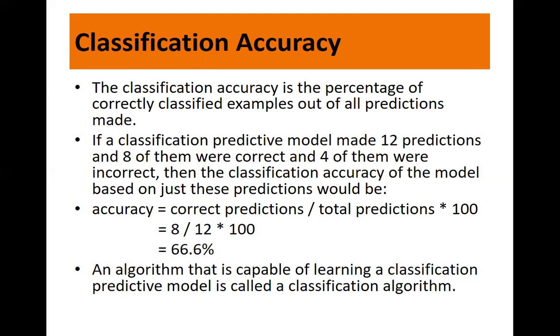Right? So an algorithm that is capable of learning a classification predictive model is called a classification algorithm. In case of regression, we use root mean squared error. And in case of classification, we check the accuracy. We have the total number of predictions and the total number of correct predictions made out of it. Then we have correct predictions divided by total predictions and multiplied by 100. So you get the result in the form of a percentage of accuracy.